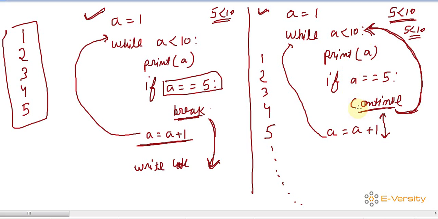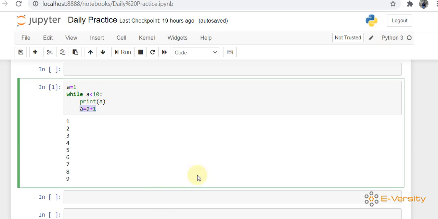So what you have to do if you don't want this loop to run infinitely is write a is equal to a plus 1, either here or here, you can write it anywhere. After continue it goes upside, and again a is incremented, so this loop is not going to infinity, it is just printing the values one by one. Okay, let's see how you can write this code here.